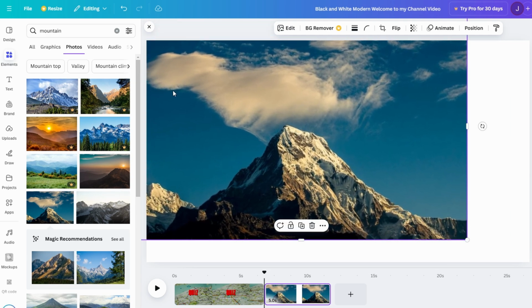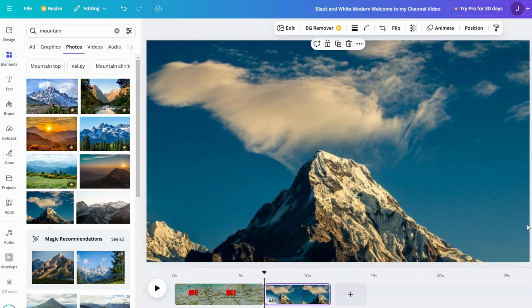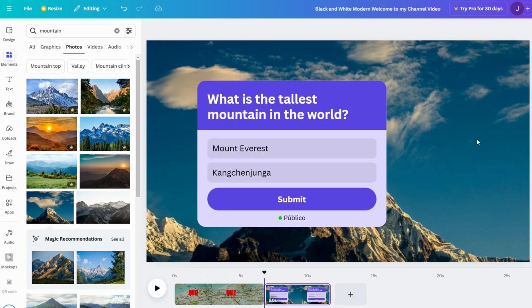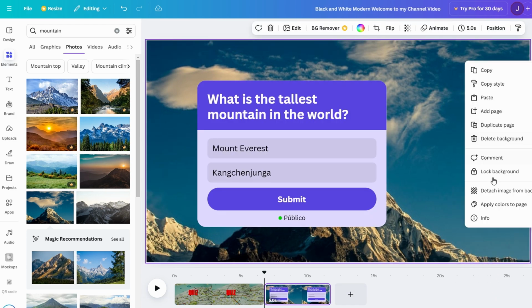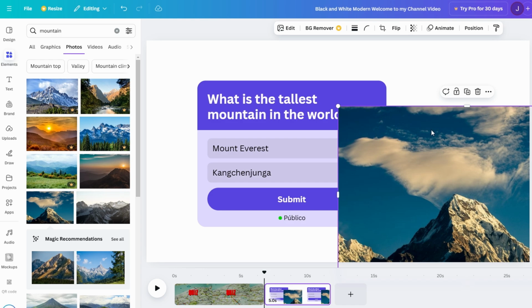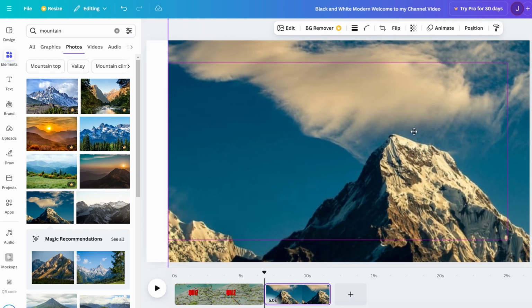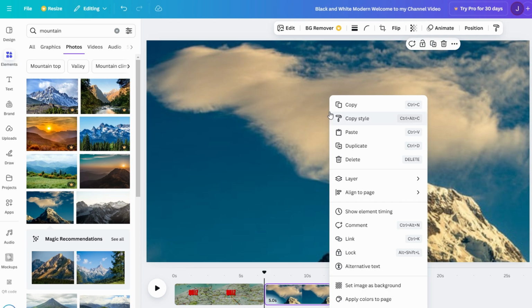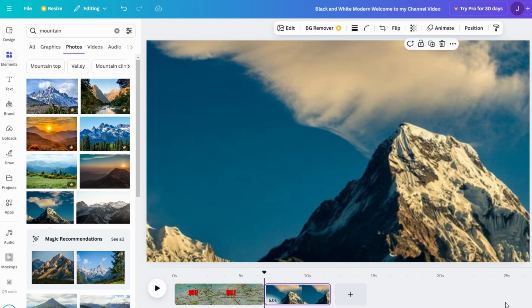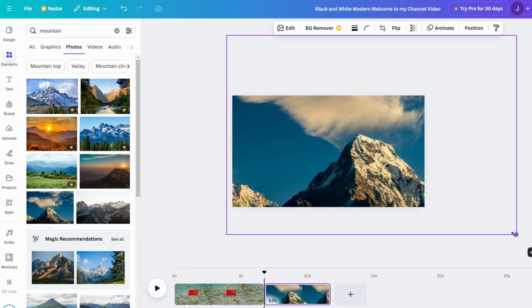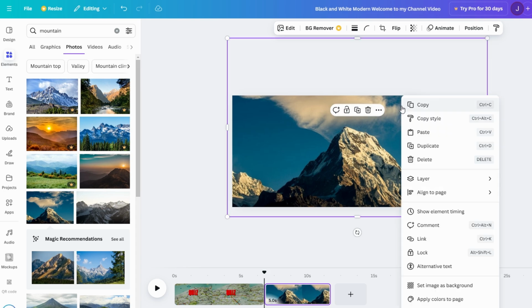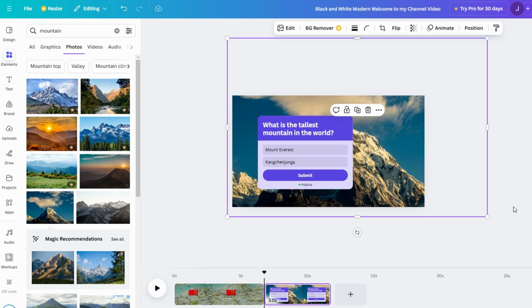If the question is about historical events, you could add black and white photos of key moments in history to make the content more relatable and captivating. Additionally, if you're aiming for a more minimalist or modern look, you might prefer to use icons or vector illustrations instead of real photos. Canva offers a variety of illustrations that can fit a wide range of quiz themes, from abstract designs to realistic depictions.